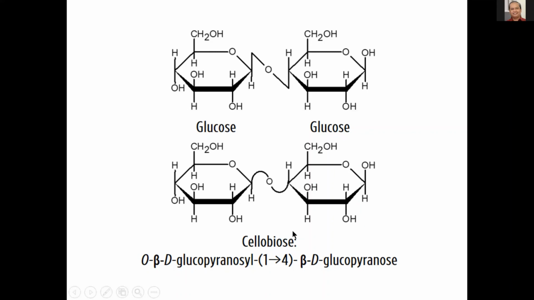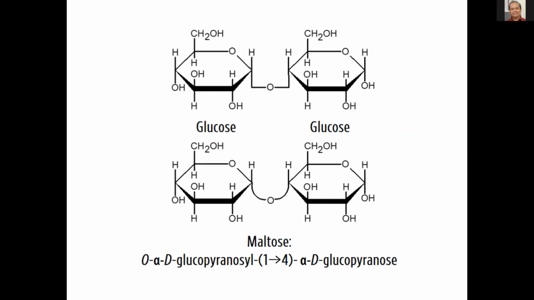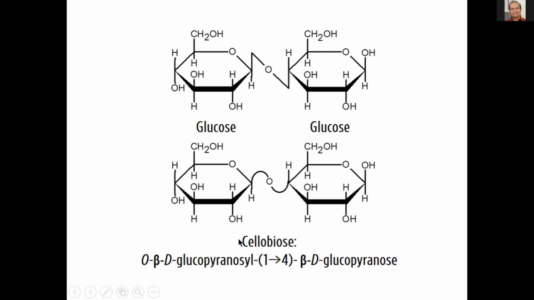Okay, so you've actually seen another sugar previously where it's also a 1,4 linkage, but it's an alpha linkage, and that's maltose. Essentially for maltose and cellobiose, everything's the same except for the fact that it's the beta anomer of glucose that reacted in cellobiose.